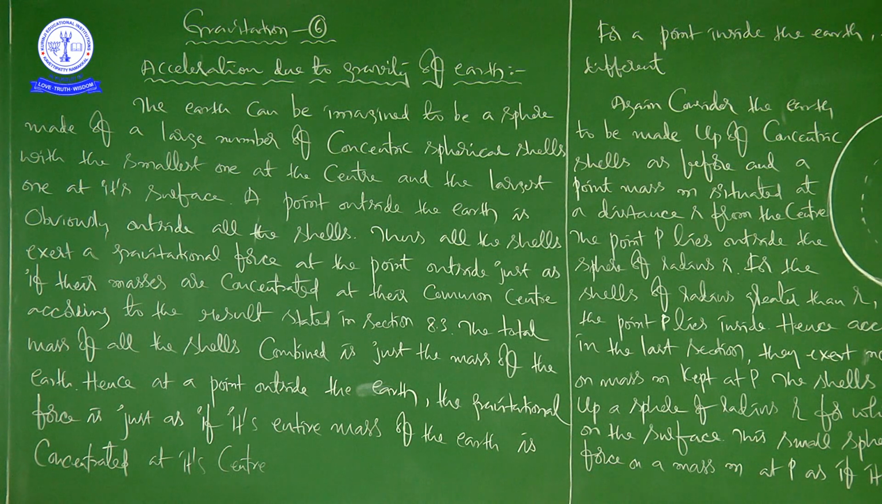Okay, right. Now I will explain sentence by sentence what is given in our textbook. See here, the earth can be imagined to be a sphere made of a large number of concentric spherical shells, with the smallest one at its center and the largest one at its surface, right? I hope you are able to imagine.